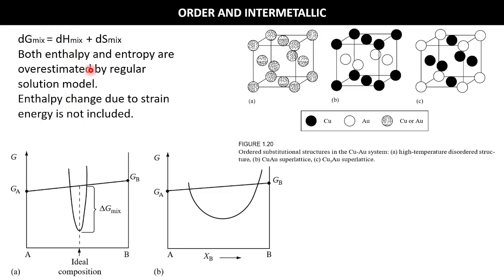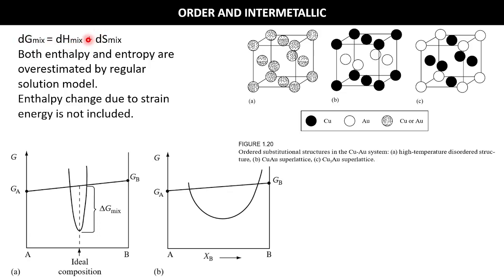So that's why we can say that both are overestimated, and as both are overestimated, delta G is equal to delta H minus T delta S mix.